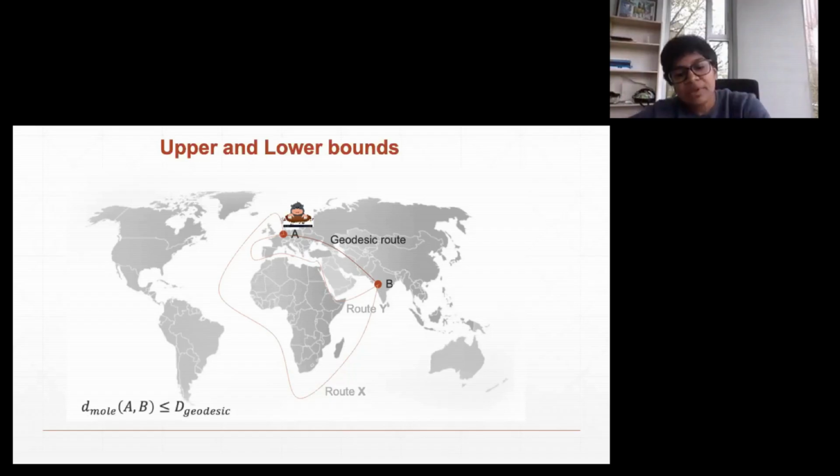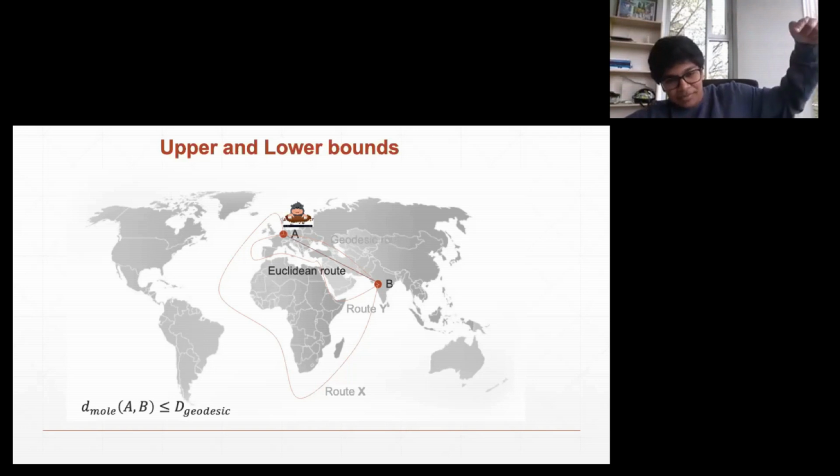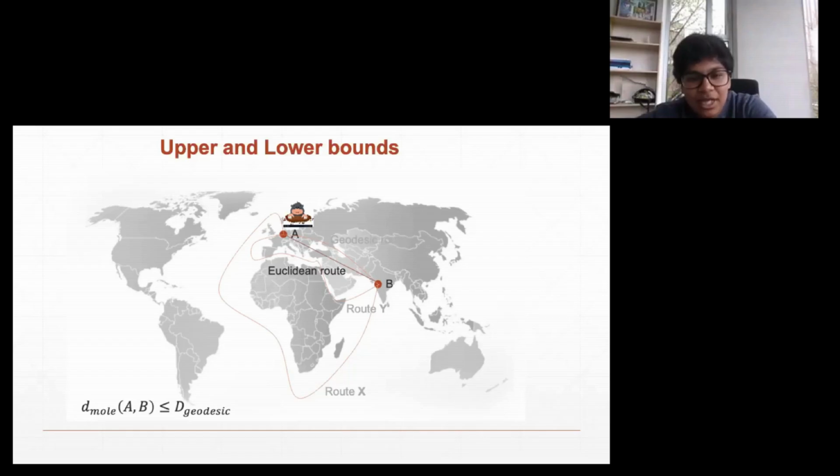So now the minimum distance for the mole is upper bounded by the length of this geodesic route. But given that it has these digging capabilities, and I'm assuming that the mole is very heat resistant, it can dig its way through and go through this tunnel between A and B, giving the lower bound as the Euclidean distance and the upper bound as the geodesic distance.